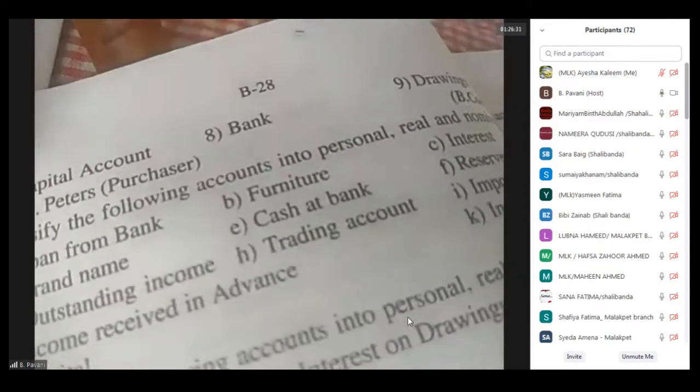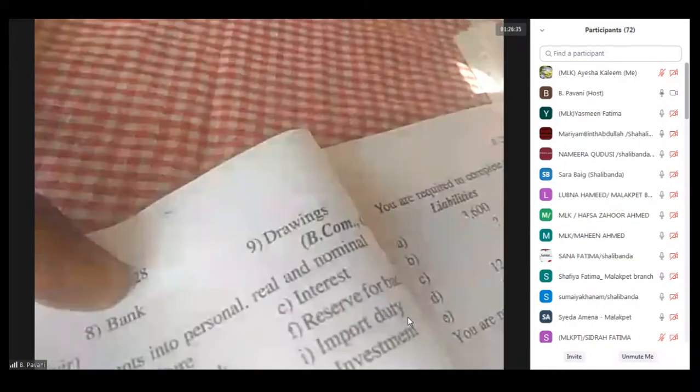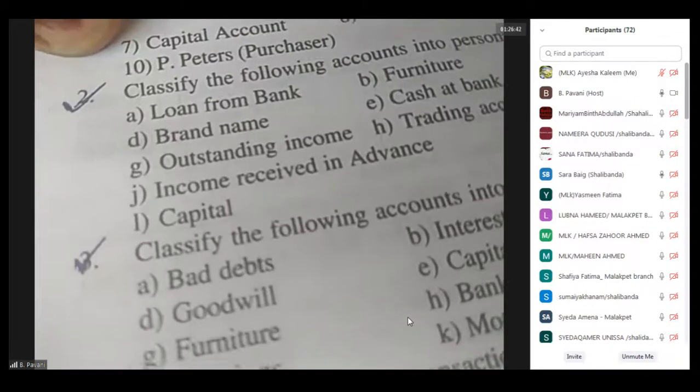The next is cash at bank. Real account. The next one is reserve for bad debts. Nominal account. The next one is outstanding income. Nominal account.